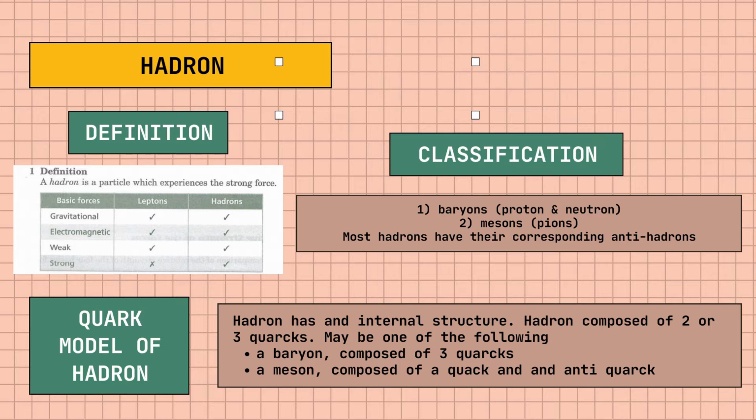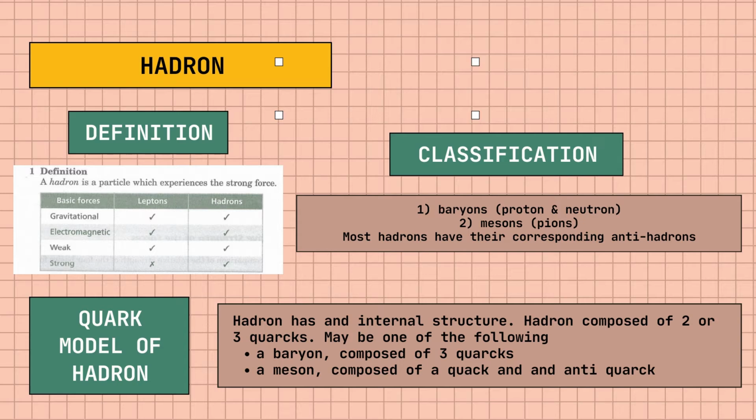Next, the classification of hadrons can be divided into two, which is baryons and mesons, where baryons consist of proton and neutron, while mesons consist of pions. Most hadrons have their corresponding antihadrons. For example, we have antiprotons and antineutrons.